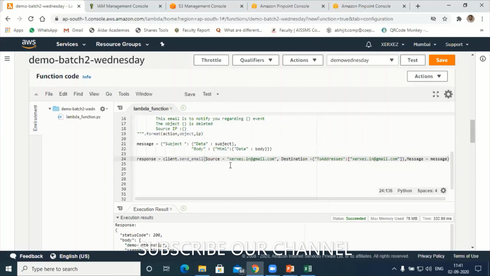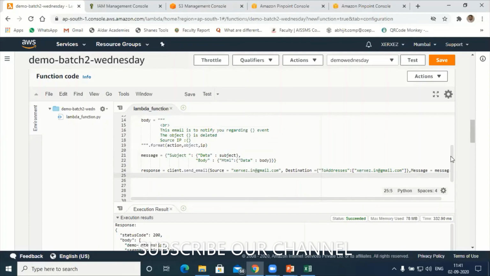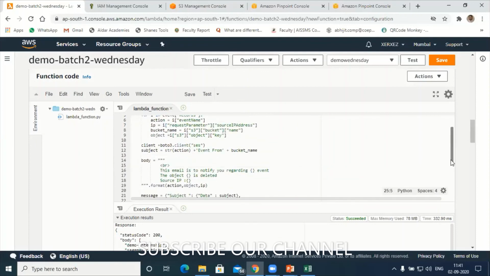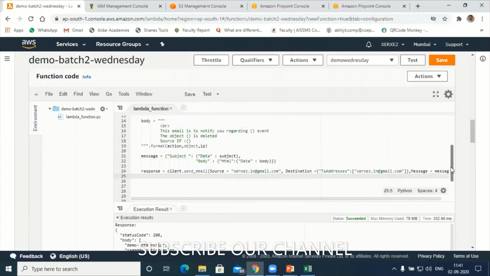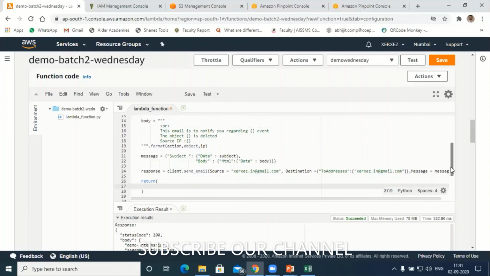Next, I have to return, right? So just go to indentation. Let me check the indentation first. Okay, body, message. So far it's good. So next, return. In return, use the status code 200. Return the response, right? This is to return in a Lambda function, sir.